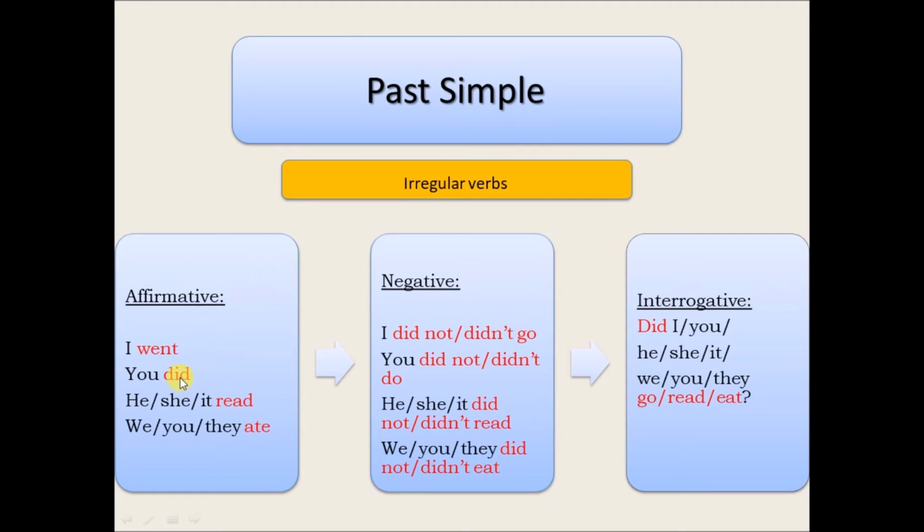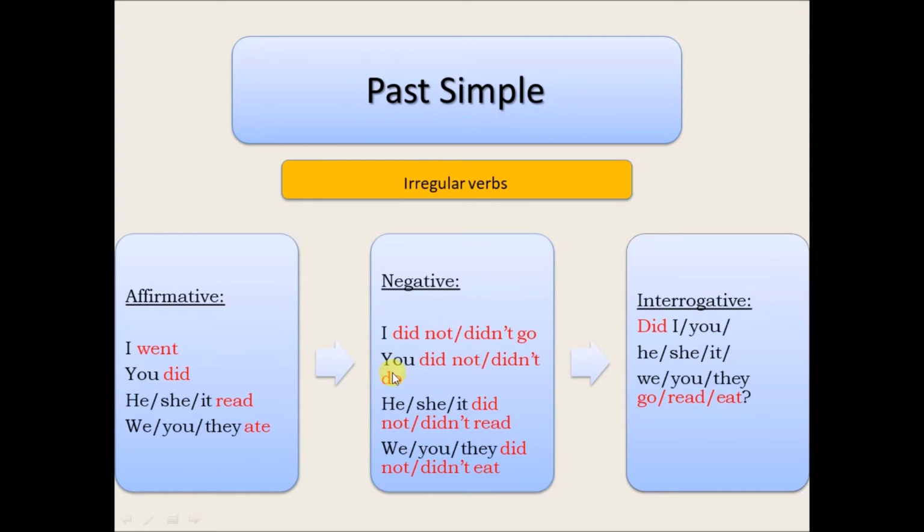You did, which in the present is you do. He, she, it read, which in the present tense is he reads, for example, or she reads. And plural, we, you, they ate, which in the present simple is eat. Negative form.